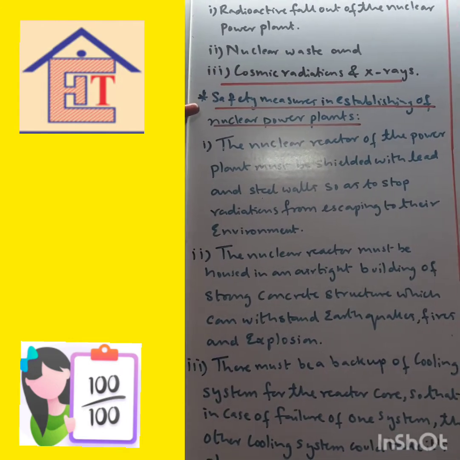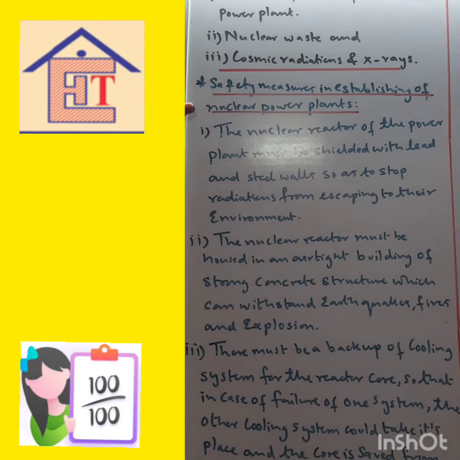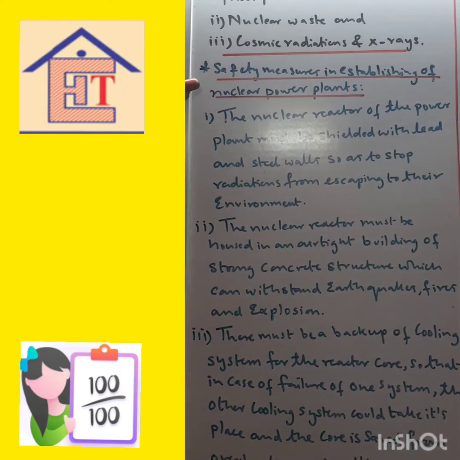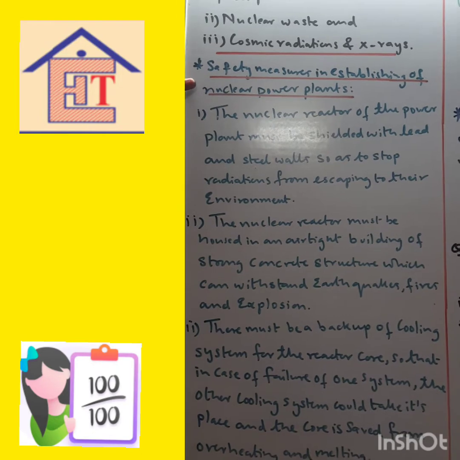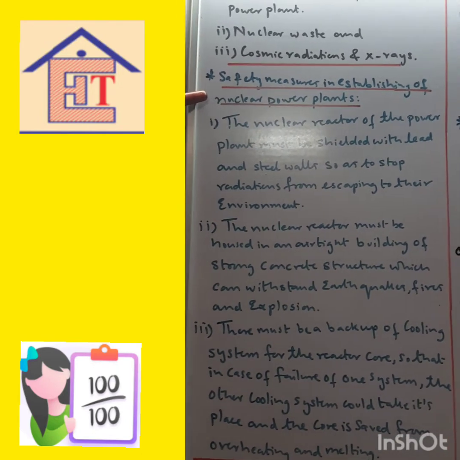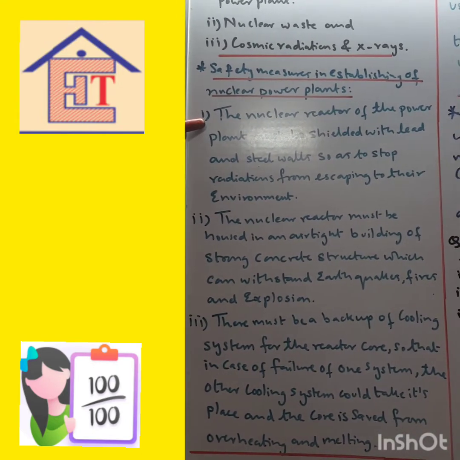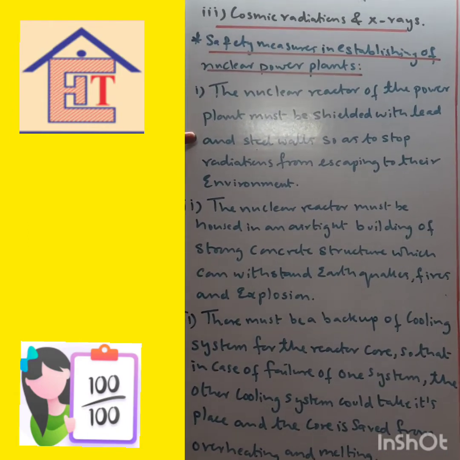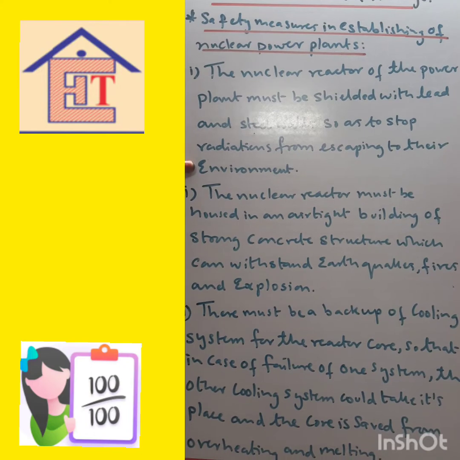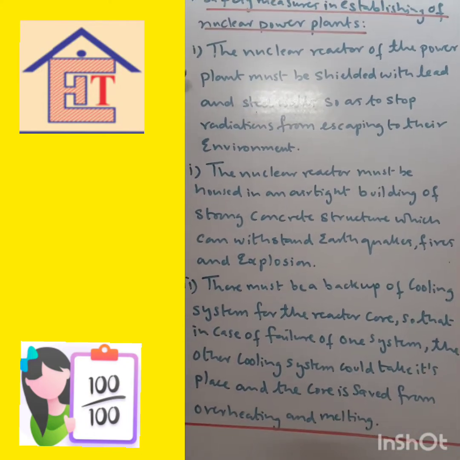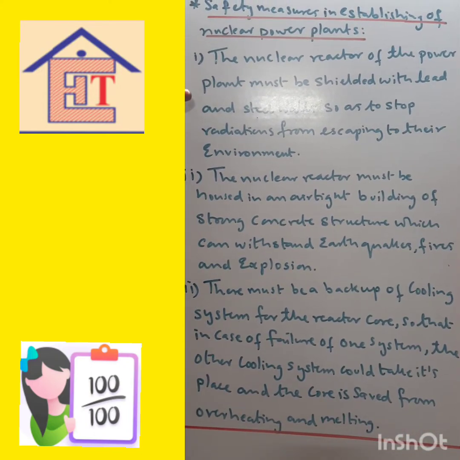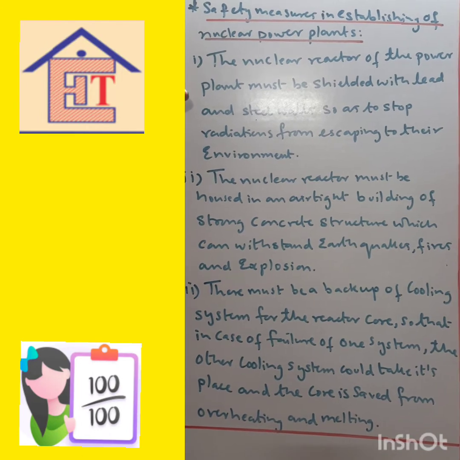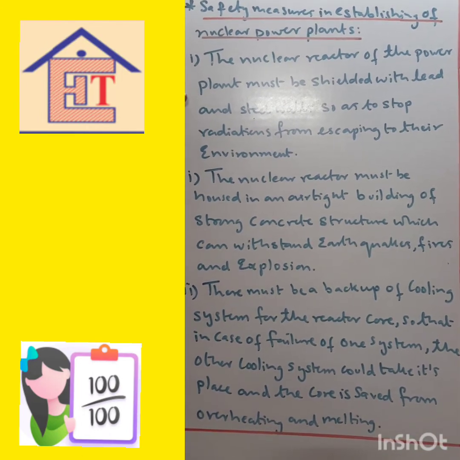Now, safety measures in establishing a nuclear power plant. What are the things you need to keep in mind before we start a nuclear power station? The nuclear reactor of a power plant must be shielded with lead and steel walls so as to stop radiation from escaping to the environment. So it has to have thick lead, 15 centimeters minimum is required to stop the rays from coming out.